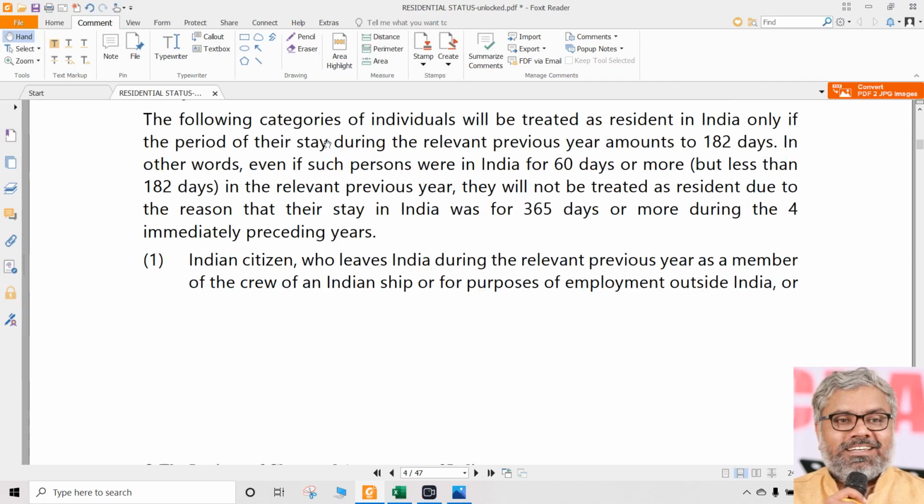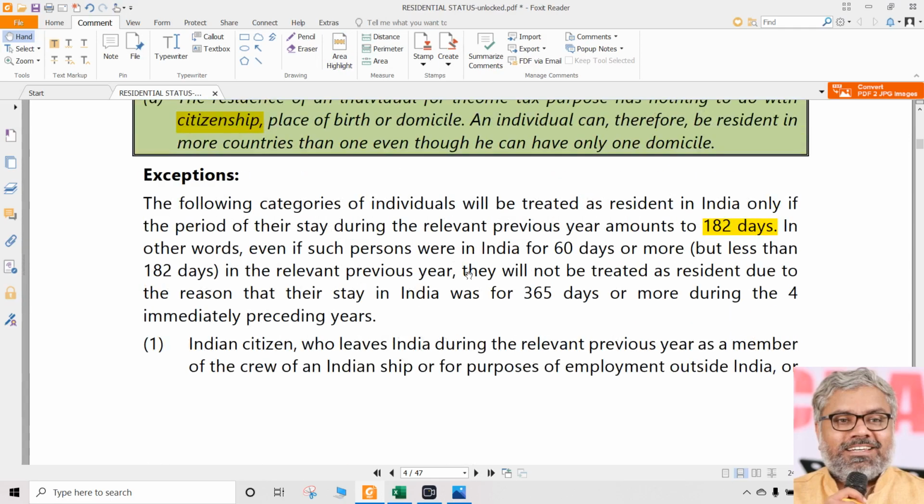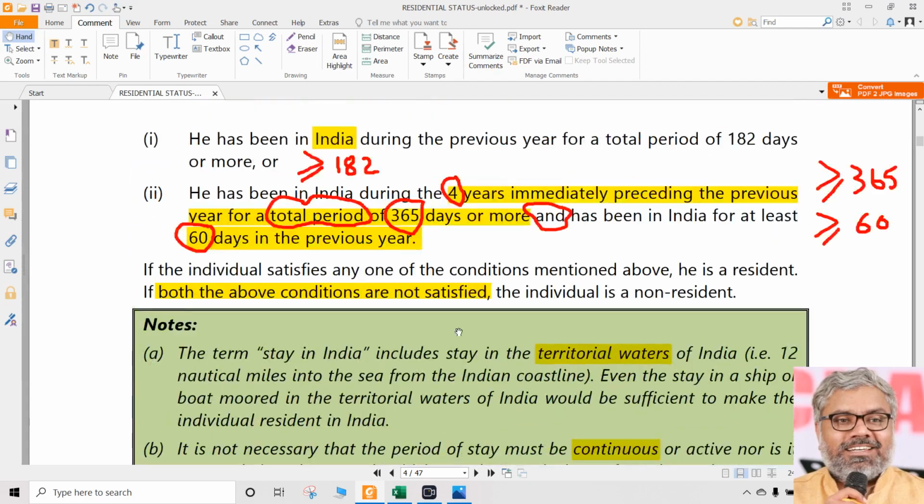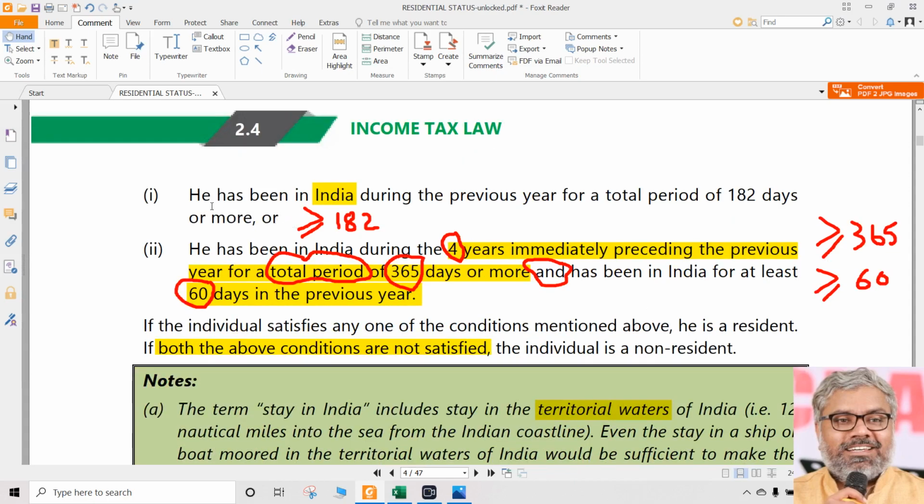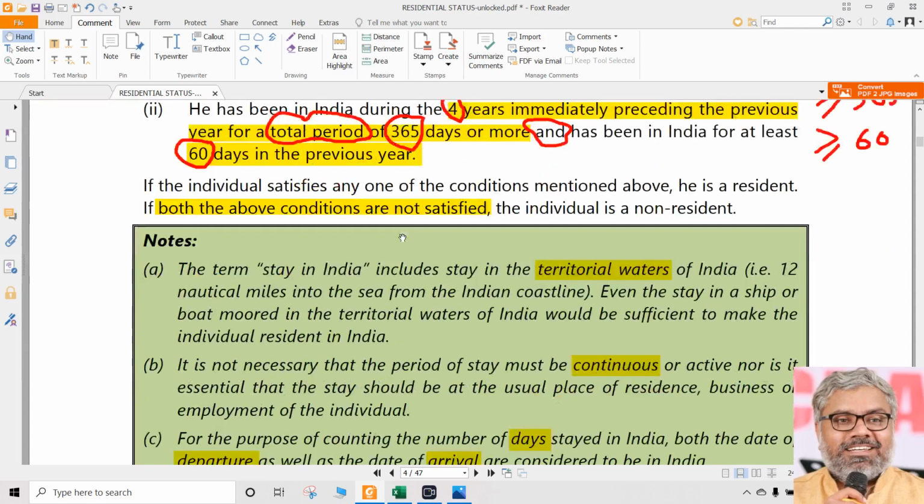There are two categories here we are talking about. They will be treated as a resident in India only if the period of stay during the relevant previous year is 182 days. In other words, for the people we are going to talk about now, the second condition is not applicable at all. We should not check the second condition for them. The only condition we should check is the first condition. First condition is what? 182 days or more.